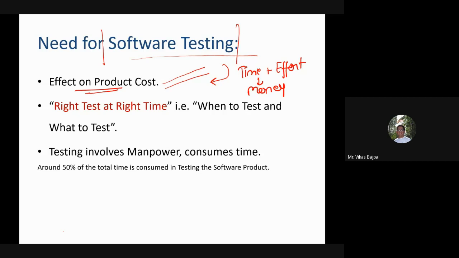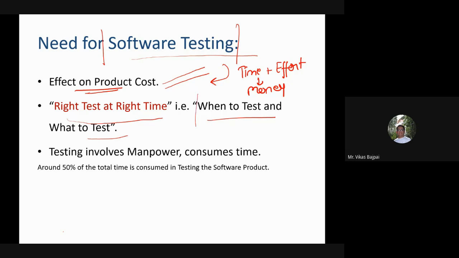Next point is what to test and when to test. We should go for the right test at the right time. When to test is crucial, and so is what to test.